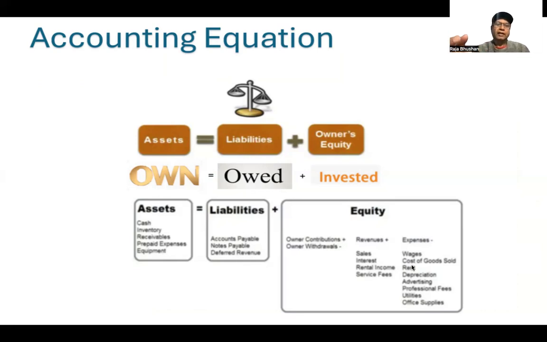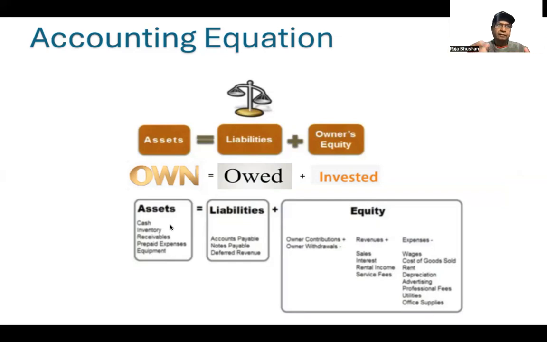So we discussed that assets are owned by the business, liabilities are those that the business owes to third parties, and owner's equity is what the owner has invested in the business. So assets are owned, liabilities are owed, and owner's equity is the investment in the business. And you can see examples are given: assets, cash. Cash is a real tangible asset. Tangible means you can feel it.